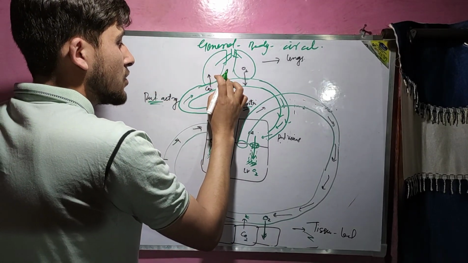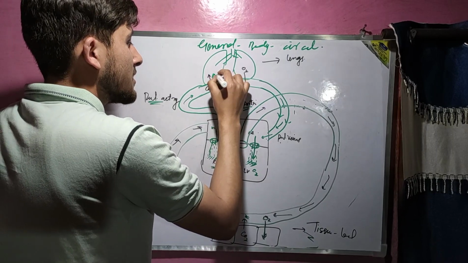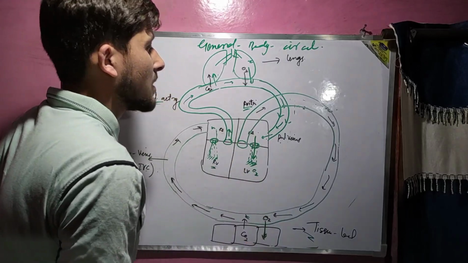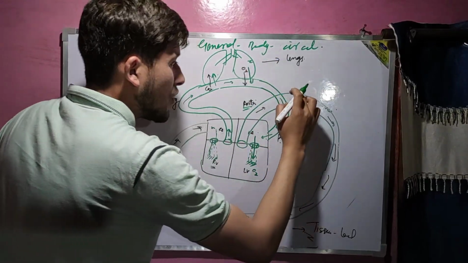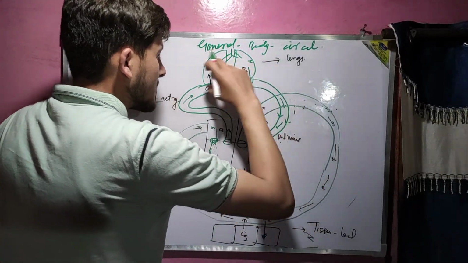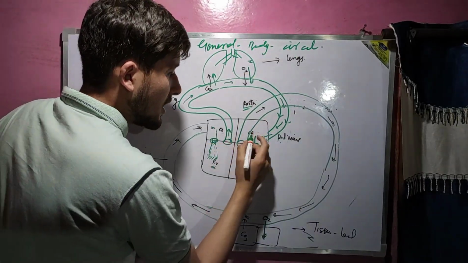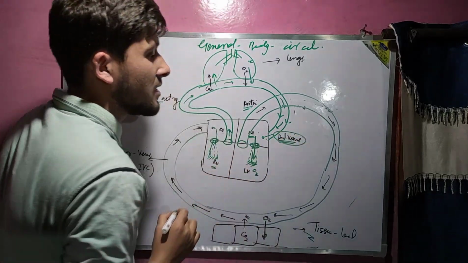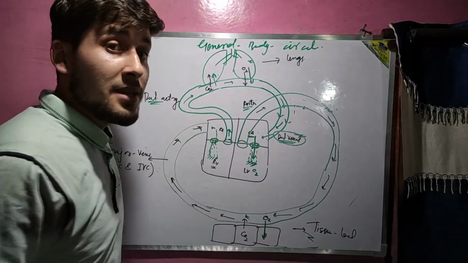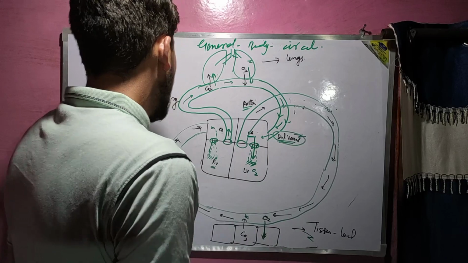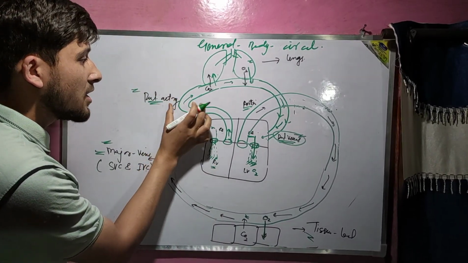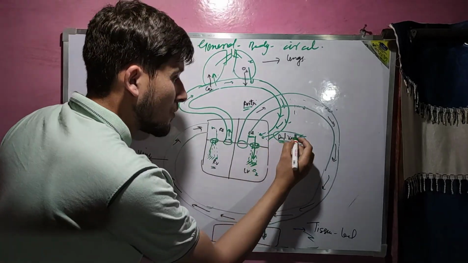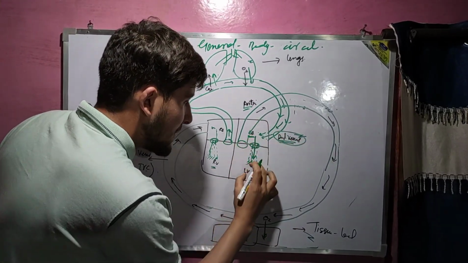Carbon dioxide from the deoxygenated blood is transported to the lungs, and oxygen from the lungs, from the alveoli, is taken into the blood. And from the lungs, now the oxygenated blood, which was earlier the deoxygenated blood, returns to the left atrium through special veins that are called the pulmonary veins. That's why we can say that the pulmonary veins contain the oxygenated blood, and the pulmonary arteries contain the deoxygenated blood.